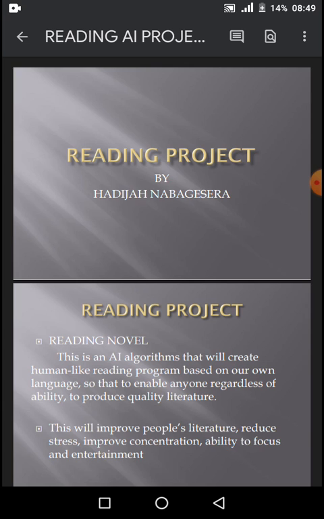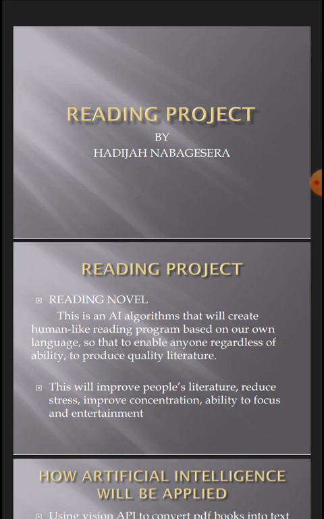A user will enter a desired book into the system, say romantic, scientific, or adventure. This system will be able to view this input, reason it out, understand it, and provide the feedback in voice. It's an AI algorithm that will create a human-like reading program based on our own language, to enable anyone, regardless of ability, be it that the person can't read or can't write, this system will support that person.